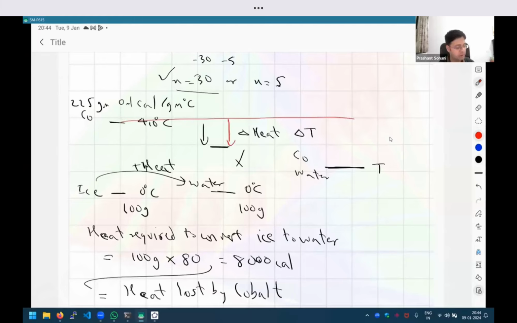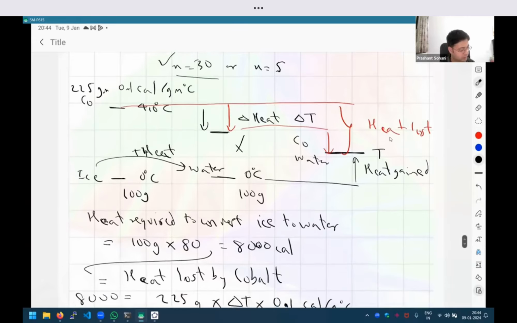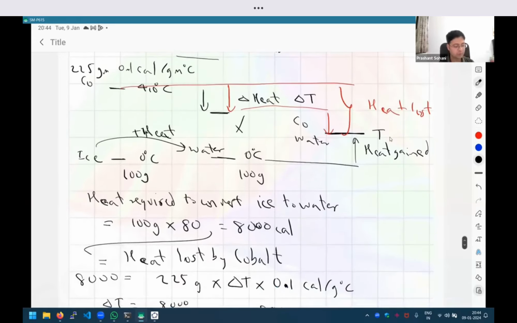In the first step, in which the water was being formed, the cobalt has lost some heat, but it will continue to lose heat further. So I only care about this total heat lost, right? The total heat lost in this process will be equal to the total heat gained by the ice plus water. So if I formulate it this way, the total heat lost by cobalt should be the total heat gained by the ice plus water. Okay.